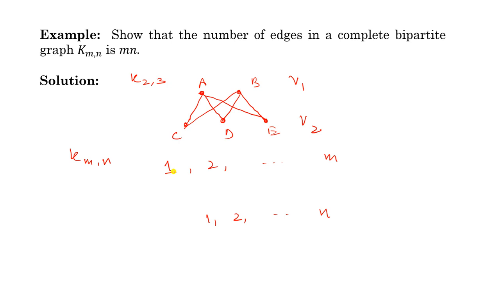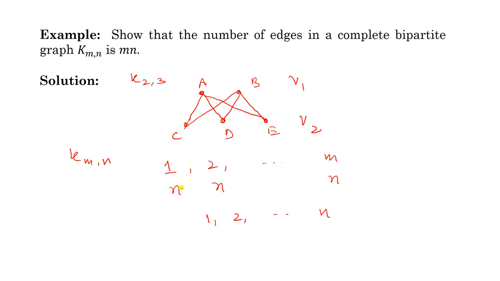It means for the first vertex there will be n edges. Similarly, for the second vertex, this vertex is joined with all the vertices in the second group, so again there will be n edges. Similarly, for every other vertex in the first group there will be n edges, and for the last one again there will be n edges.